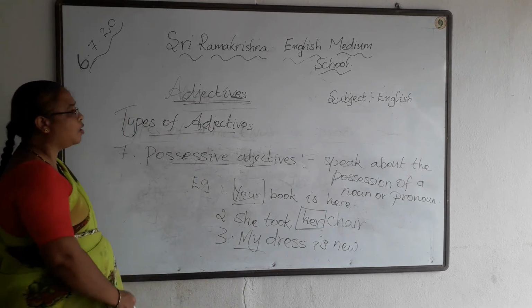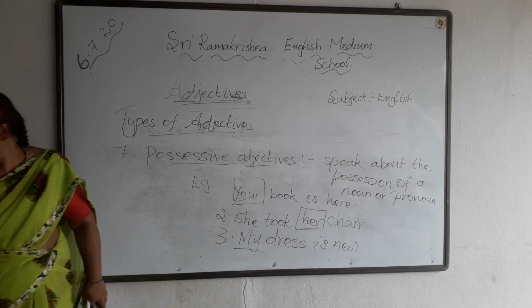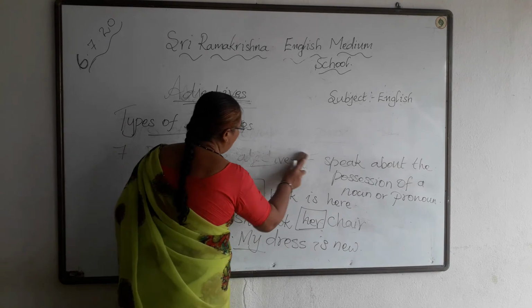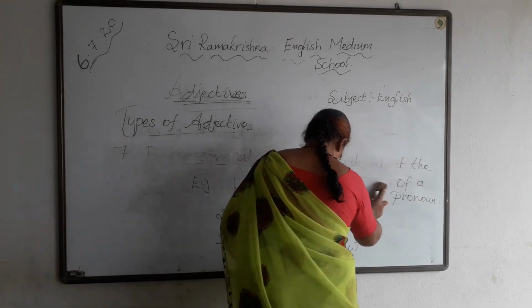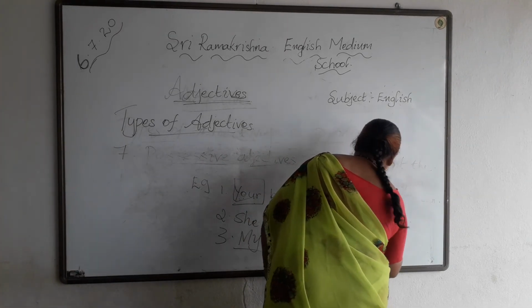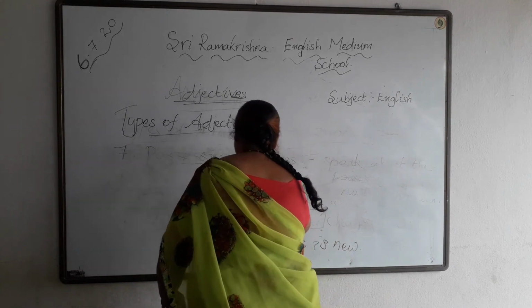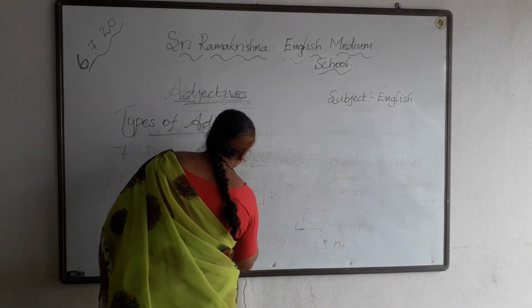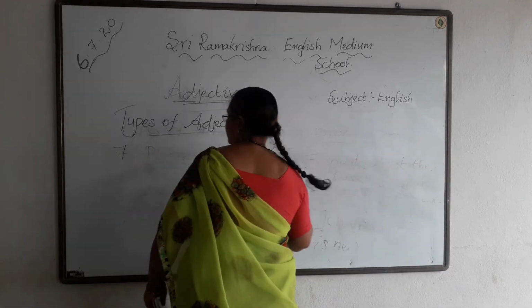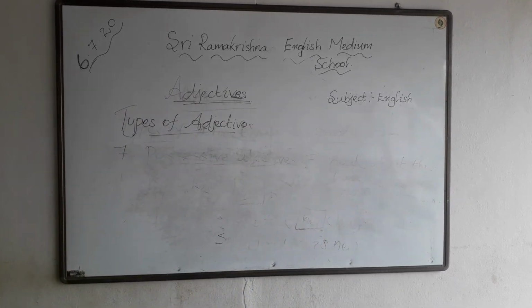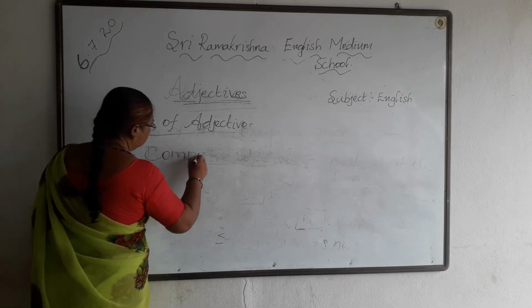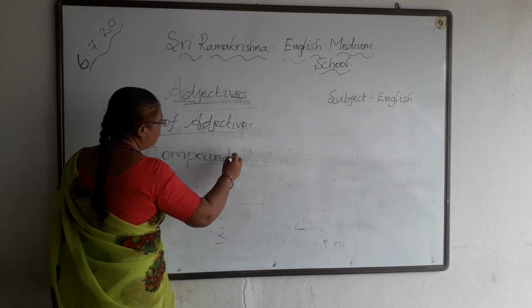Next comes the compound adjectives. Now the eighth one is compound adjectives. So the last one, the eighth one, is the compound adjectives.